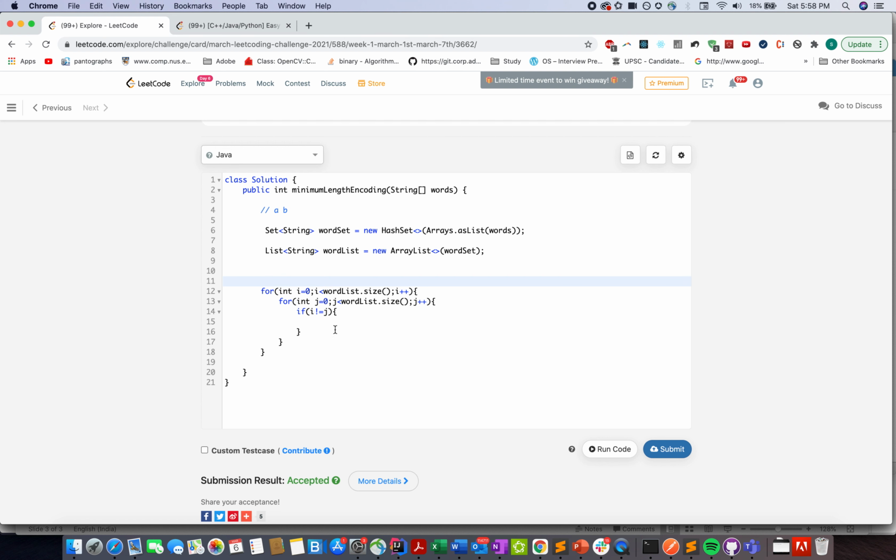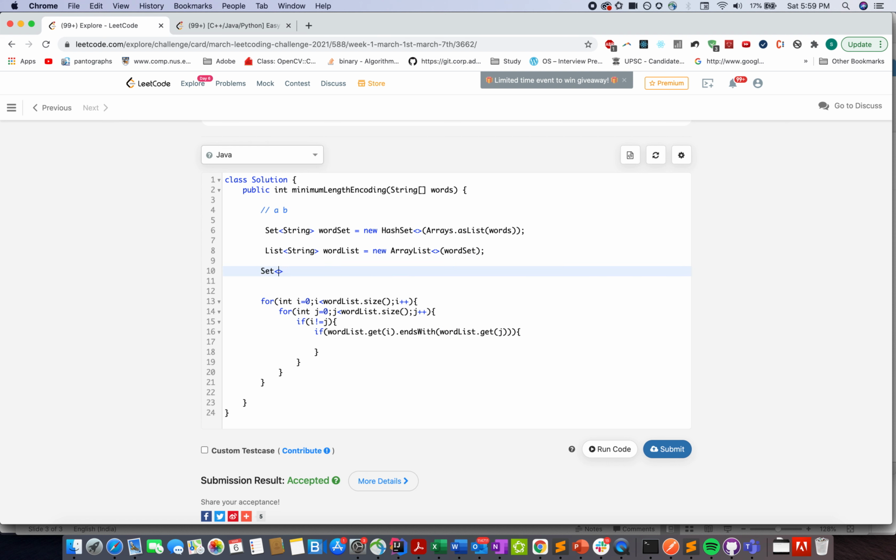What do we need to do? We need to check if word list dot get i dot ends with word list dot get j. If that is the case, we need to add word list dot get j into a duplicate set. So let me just create a set of strings and call it dup list, new hash set.